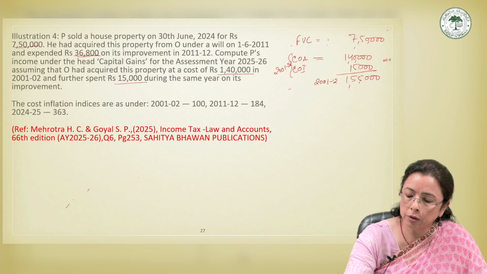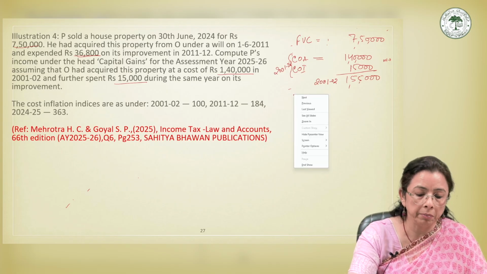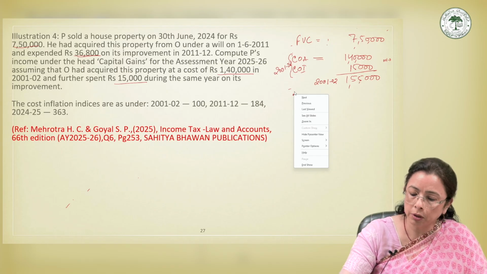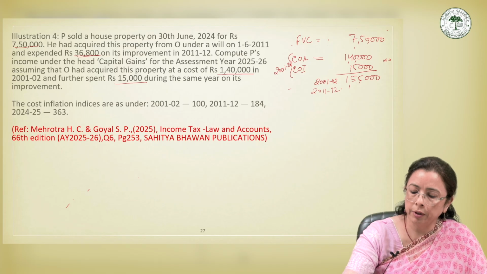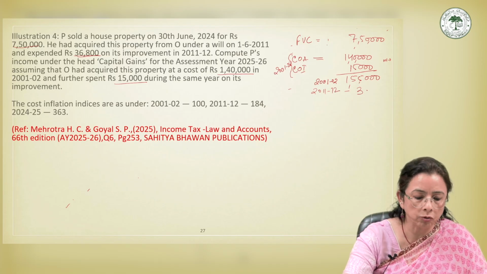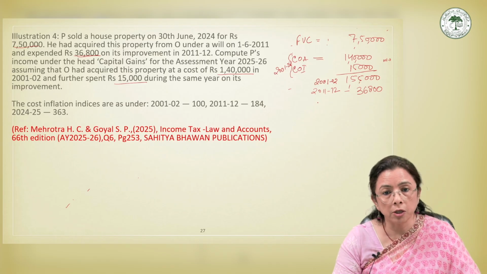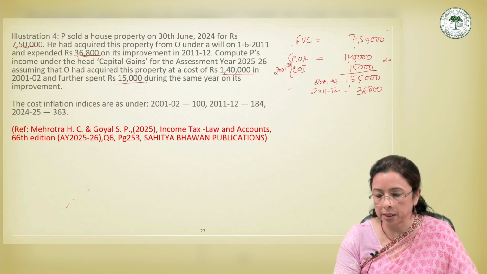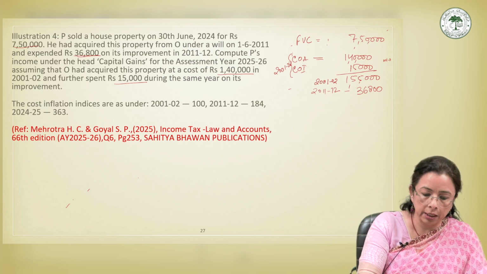Now the cost of acquisition was in 2001-02. But there was again a cost of improvement, or maybe an expansion, in 2011-12. It was rupees 36,800. Now these are years back. Obviously it is long term, so we have to index it. Let us calculate its indexation.